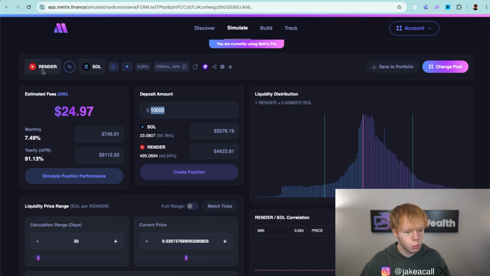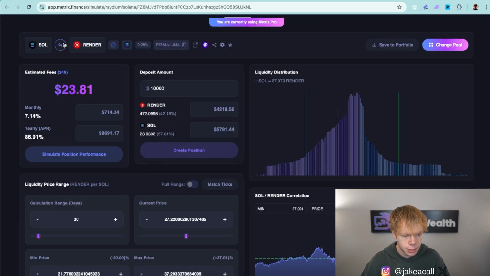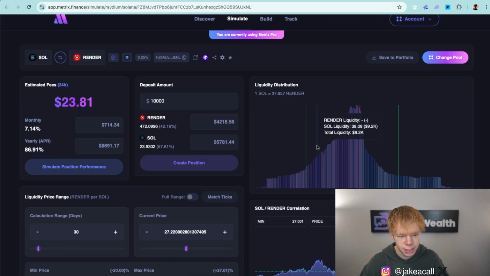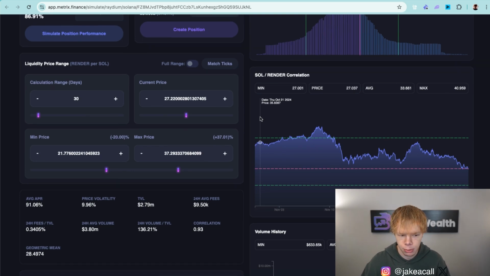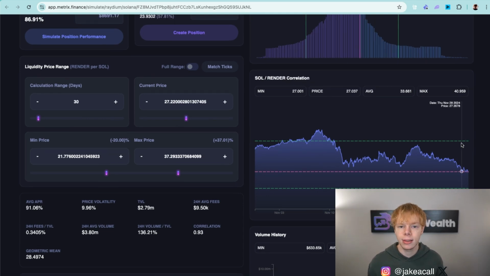Anyways, with Sol to Render, what I'm going to do is toggle this pair. The reason why is because I like to look at whole numbers, not decimals like this, right? It's the same exact pool. We're just looking at different pricing terms because in this instance, we're not looking at the dollar price of Solana. We're not looking at the dollar price of Render. We're looking at how many Render tokens equal 1 Solana. So as this chart is going down, that tells us Render is doing better because it's taking less Render to equal 1 Solana. As it's going up, like over here is slightly going up, Solana was doing better than Render because it's taking more Render tokens to equal 1 Solana.